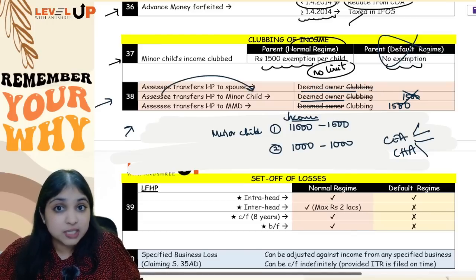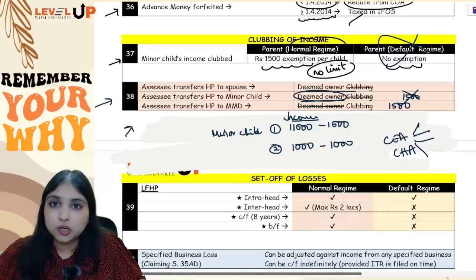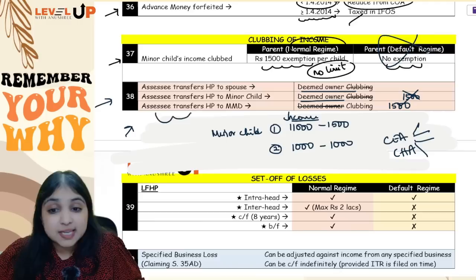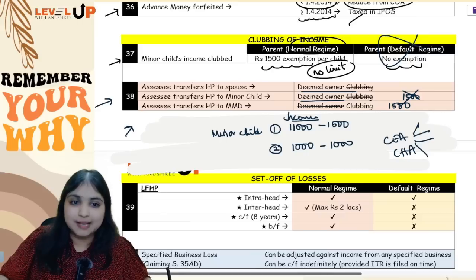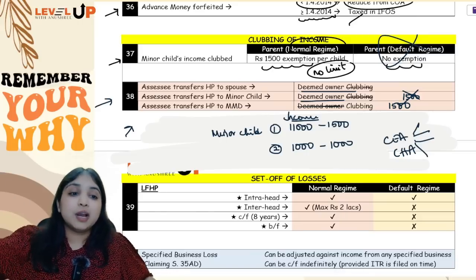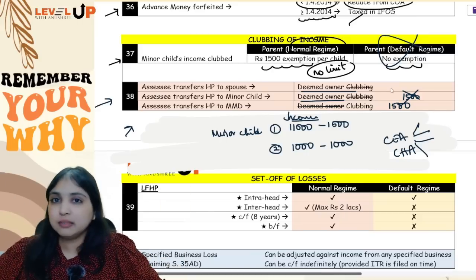Similarly, if assessee is transferring house to minor child, deemed owner concept will apply, not clubbing. But if assessee transfers to minor married daughter, then deemed owner concept will not apply. So automatically clubbing will apply. And if clubbing applies, you will get 1500 section 10(32) exemption.